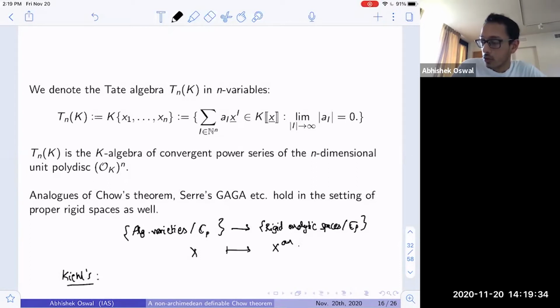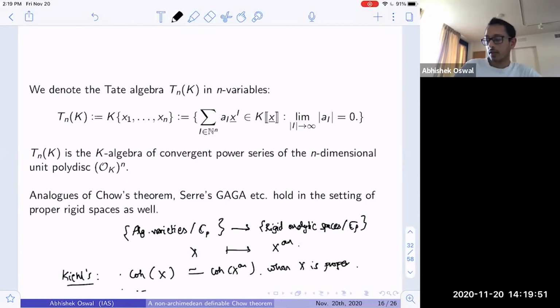So there's an equivalence of categories between the coherent sheaves on X and coherent sheaves on X^an when X is proper. And cohomology agrees, and as a consequence, one also gets Chow's theorem: any analytic subvariety of a proper algebraic variety must also be algebraic.